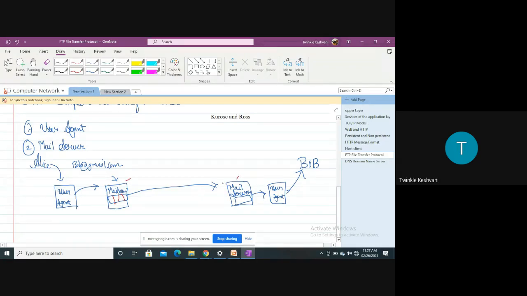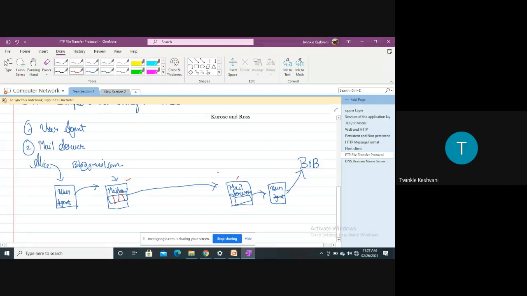Once the connection is established between the two mail servers, that is the mail server of Alice and the mail server of Bob, until then the message, or we can say the mail, will be there in the message queue. Once the connection is established, the mail will be transferred from Alice's mail server to Bob's mail server,